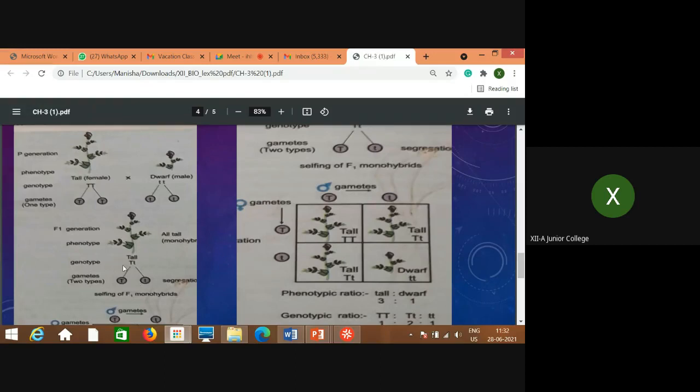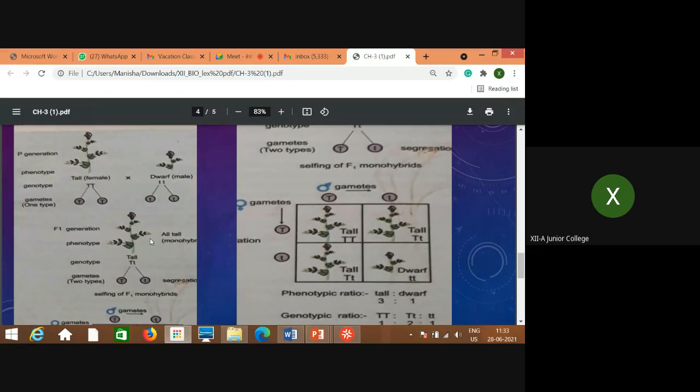This is not the homozygous condition. This is the heterozygous condition, because two types of gametes are present. One is capital and one is small. One represents tallness, the other represents dwarfness. But what happens in this case? In F1, tallness is dominant over dwarfness, so phenotypically individuals are tall. Here you try to understand, here the law of dominance is stated.